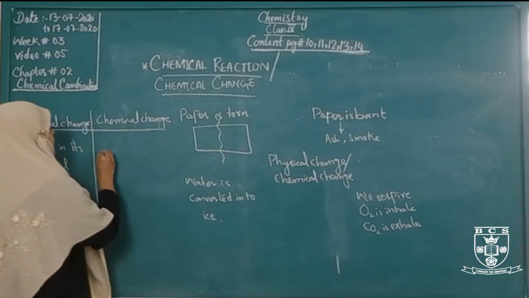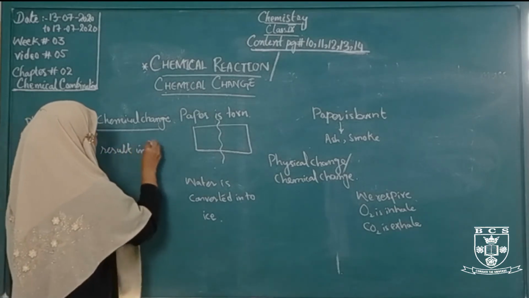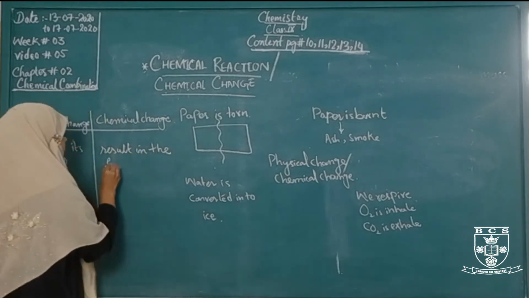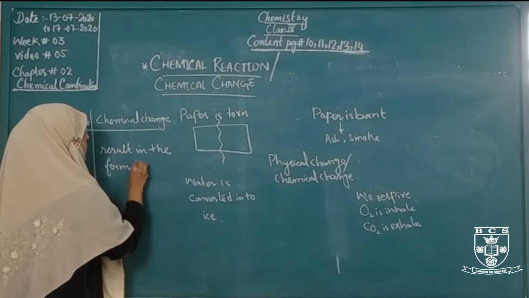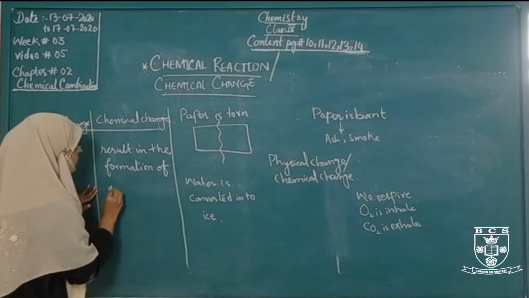But here, the result is the formation of entirely a new substance.